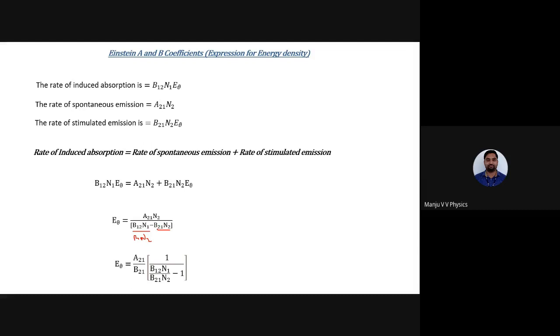But this common term exists here. So minus 1. So this N2 cancels. Remaining is A21 by B21, 1 divided by B12 by B21 into N1 by N2 minus 1, because I have taken a common. So there is a minus 1 here. This is what I get.